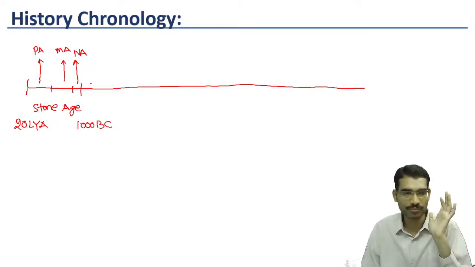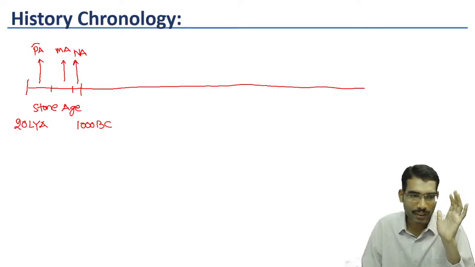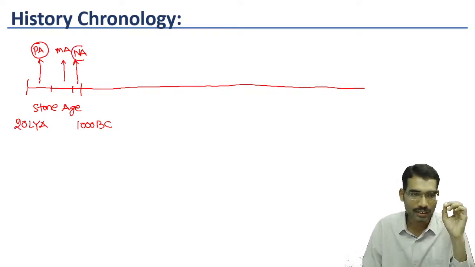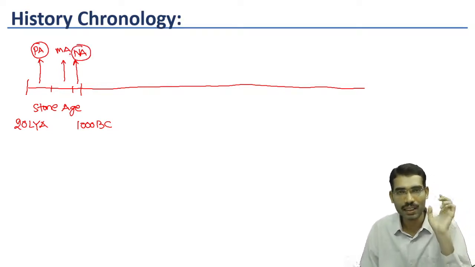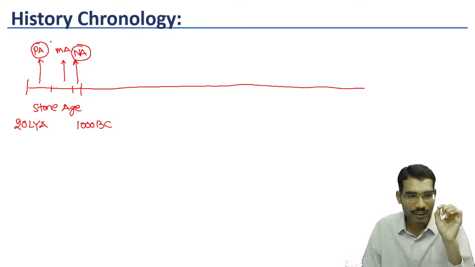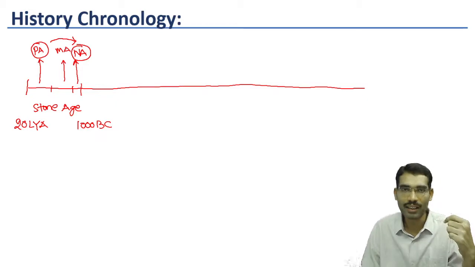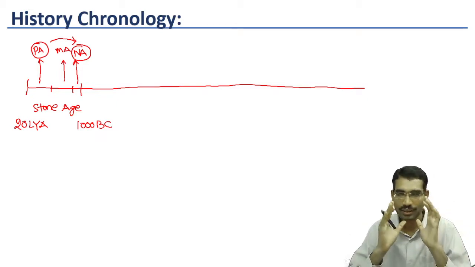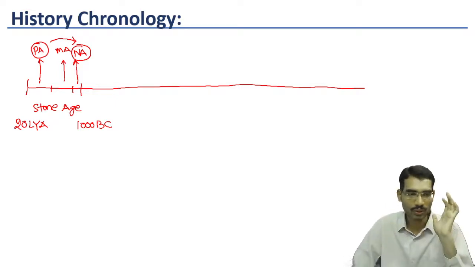Paleolithic age means people were purely depending on hunting and gathering. In Neolithic age, people started practicing agriculture. Mesolithic is the transition from the hunting and gathering subsistence base to the agriculture base. So just focus on this particular aspect only.